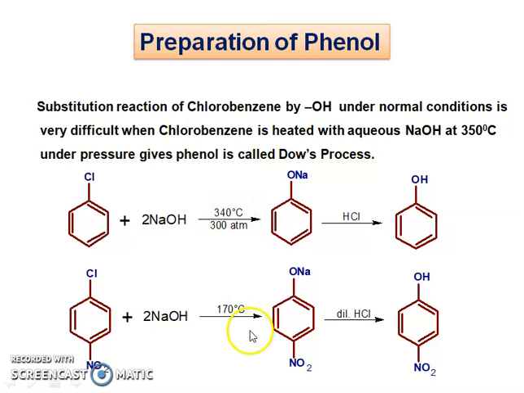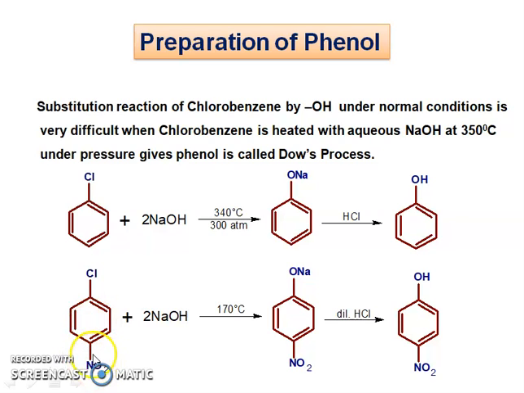But when we compare these two reactions, the first type of reaction requires a higher temperature of about 340 degrees centigrade, but this reaction requires only 170 degrees centigrade. Why is it observed that the temperature can be decreased in this reaction? From these two reactions, the only difference is the nitro group here, and this nitro group acts as an electron withdrawing group.